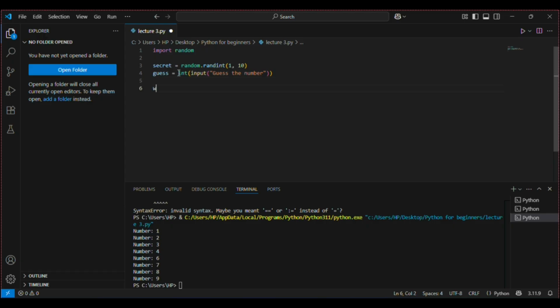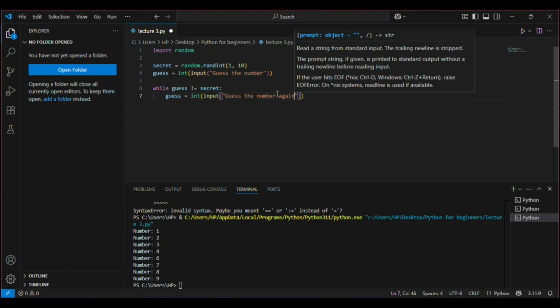Now what we'll do is while guess is not equal to secret. Now, for not equal to, we'll use this operator: while guess is not equal to secret. So this block of code will continue to run until and unless the guess is equal to secret. We'll say guess is equal to, let's put the same thing in, input guess the number again.